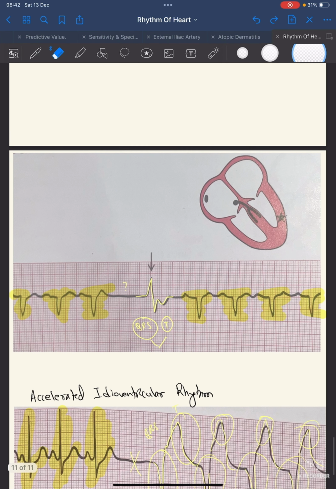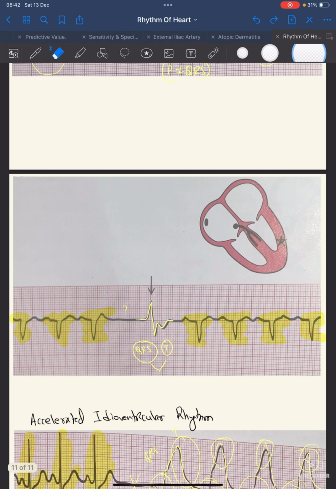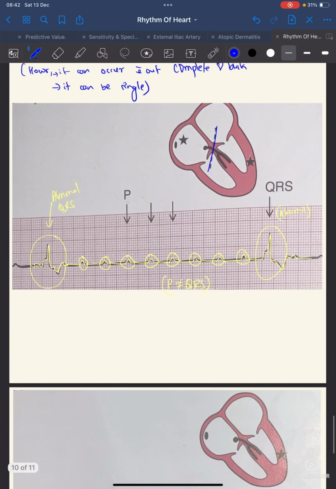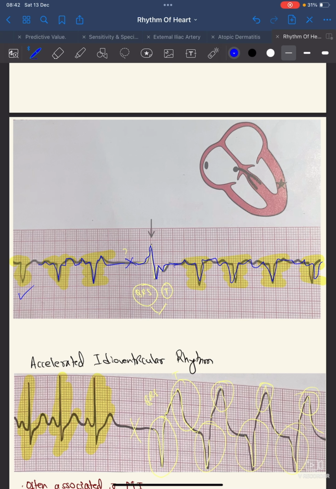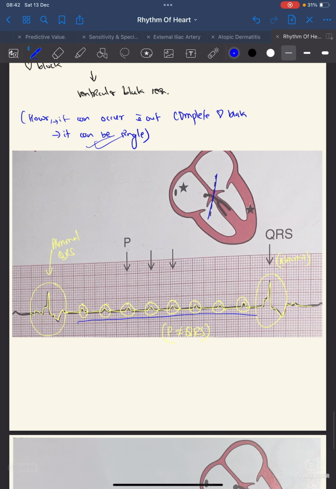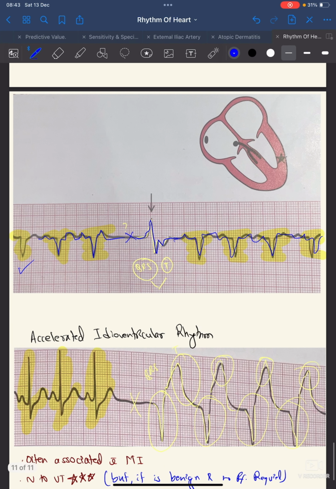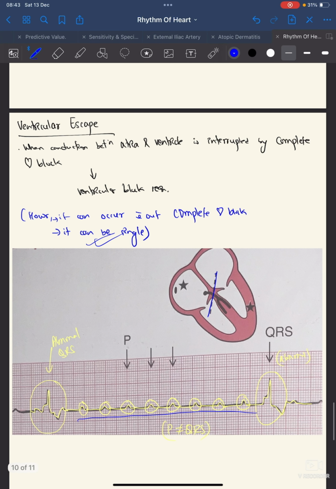Okay, here you can see PQRST, PQRST, PQRST. But here is no P. Then there is QRST. Then PQRST, PQRST, PQRST, PQRST. But here there have been multiple P waves and one QRS. Here the QRST is occurring as a single beat. So ventricular escape can occur as a single beat. And it can occur without complete heart block. Here is the complete heart block, and this is the ventricular escape.